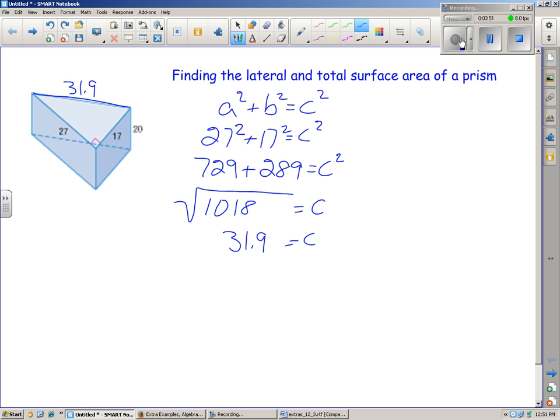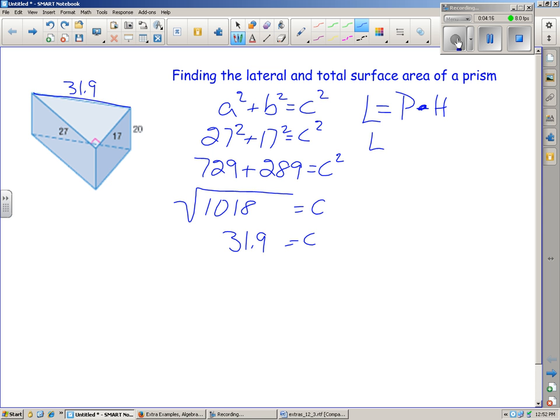Now that we know the value of the hypotenuse, we can go on to find the lateral surface area. So the lateral surface area is the perimeter. So adding the 17, the 27, and the 31.9 gives a perimeter of 75.9.